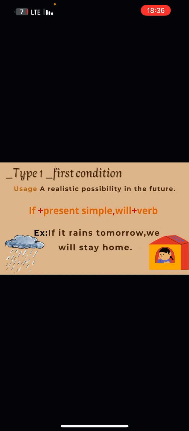Now let's look at type 1 or the first conditional. We use it to talk about real future possibilities. The structure: if plus present simple in the first sentence, comma, the second sentence in future, will plus verb. For example, if it rains tomorrow, we will stay home. The rain might happen. It is possible.